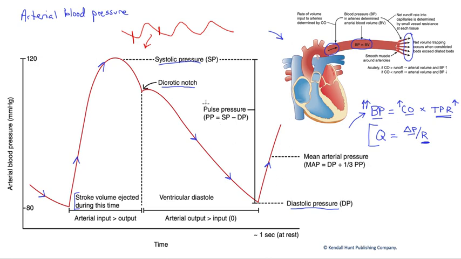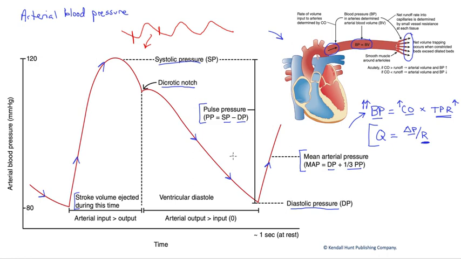Now, a couple other things to note. The pulse pressure is simply the difference between the systolic and the diastolic pressure. And the mean arterial pressure is the diastolic pressure plus one-third of the pulse pressure. Now, that might seem odd. You would think that it would be halfway in between. In other words, plus half of the pulse pressure would put it halfway between systolic and diastolic.